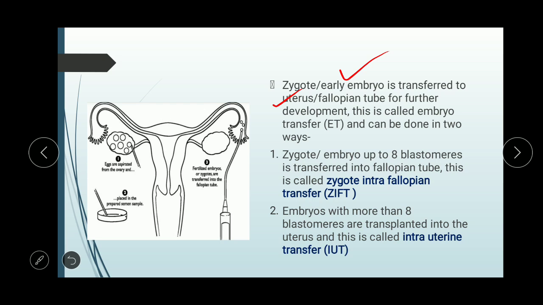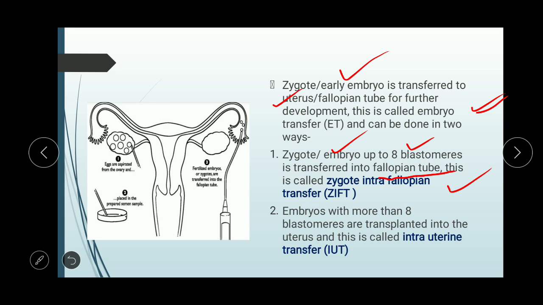So for further development, this is called embryo transfer, because here you are transferring the embryo to a specific location, and this can be done in two ways. First way, zygote or embryo up to 8 blastomeres is transferred into the fallopian tube. Up to 8 blastomeres they will be transferred into the fallopian tube, because in the fallopian tube after the 8 blastomere stage they will move towards the uterus.